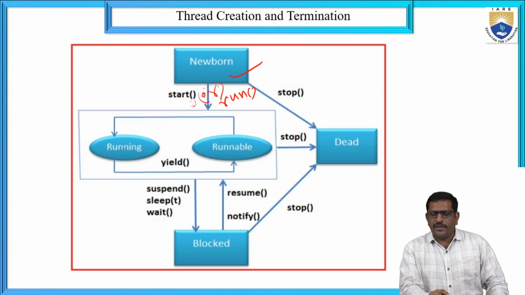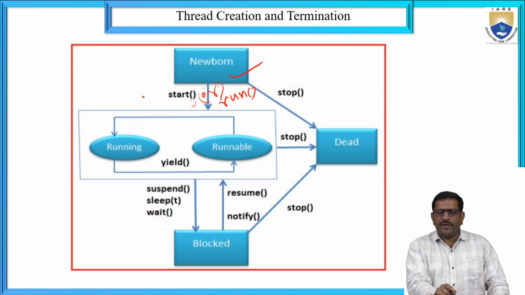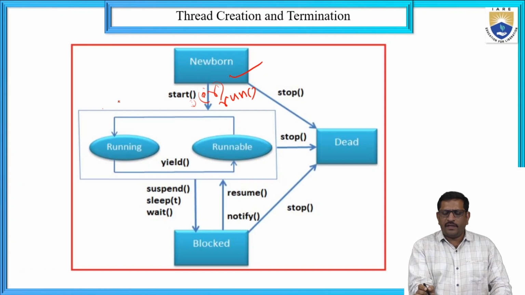Here, if the process is not properly executed, it can be sent back to the runnable state by using the yield method. This is a continuation.